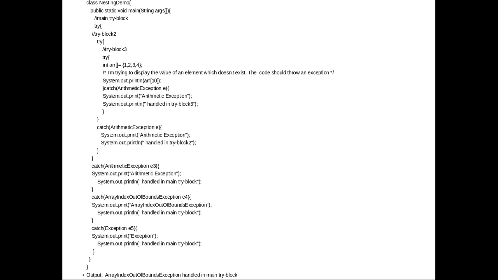That means if you have multiple try catch blocks, suppose an inner try block generates an exception, then it will compare that exception with its catch block, then the outer catch block, then the next outer catch block, and so on. When there is a match, that exception handler will do the job. That's all.